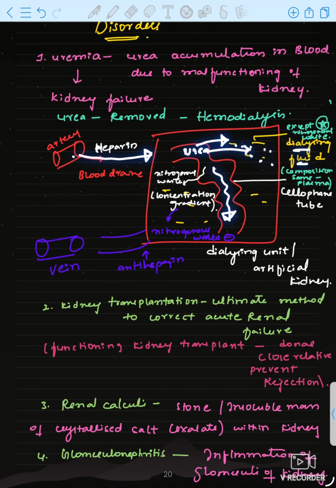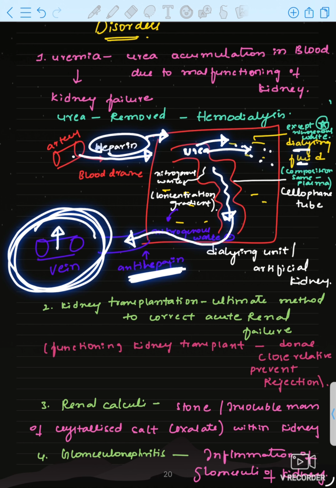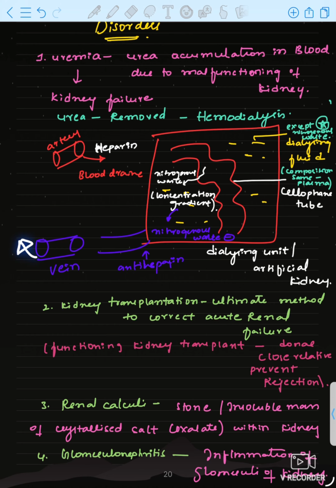The blood is cleared of urea, and then it will be sent back to the body through a vein, and we add antiheparin. Earlier we gave anticoagulant to prevent clotting. Now we give antiheparin because the blood itself will have heparin. So in the returning process we give antiheparin in the vein, and then it is sent back through the vein. So this is the process of hemodialysis. I hope I am clear.